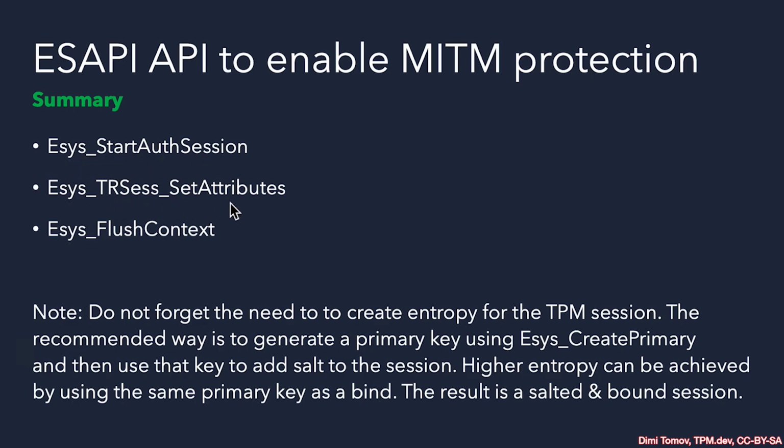Then we need to set the proper attributes for continue session, for encrypt and decrypt, to protect the command's request and response. And then once the session is used and we no longer need it, we need to flush the context. And of course, don't forget we need entropy for the session key, and that can come from a primary key which is known only to the TPM. So we create it. It works very well.